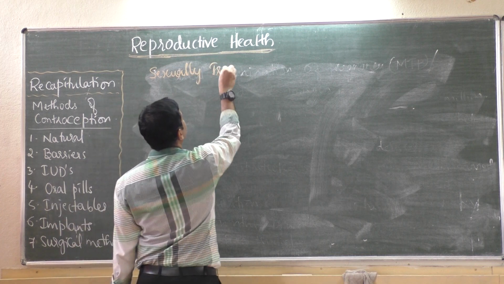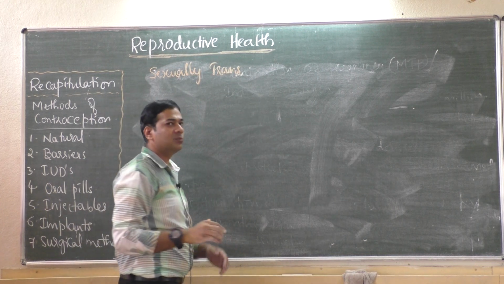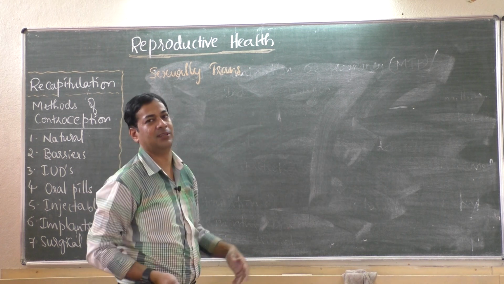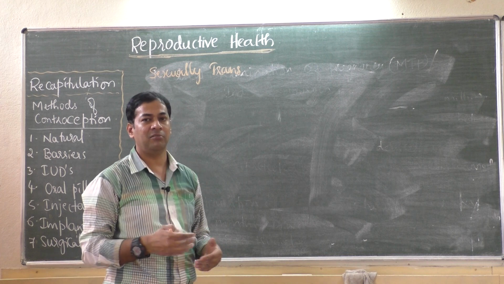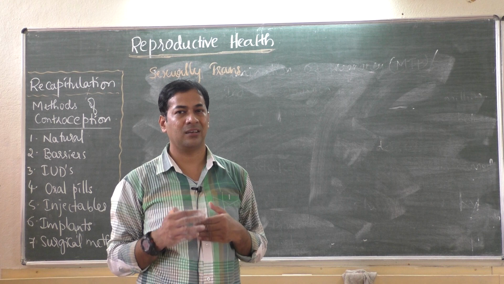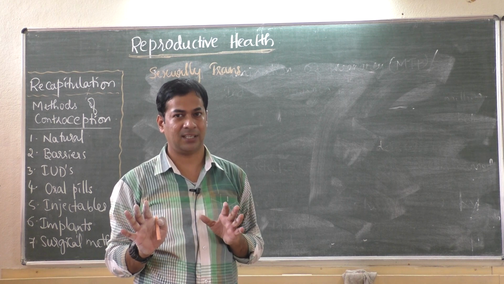Sexually. How does a person get this disease? The name itself says sexually transmitted. That means people will get this disease by unprotected casual intercourse or sex.